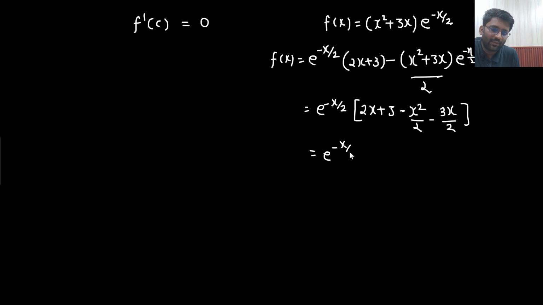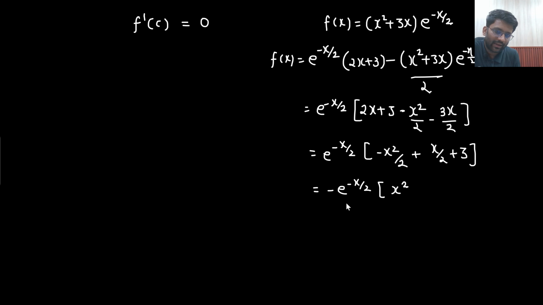So what you will be getting? e to the power minus x by 2, minus x square by 2, then plus x by 2 plus 3. The minus sign you can take outside. What you will be getting? x square, and divided by 2 also I am taking outside. So x square minus x plus 6. So this is the scenario we are getting.